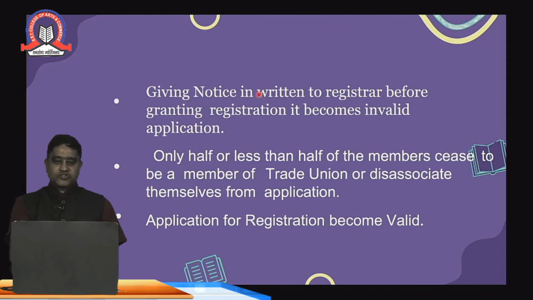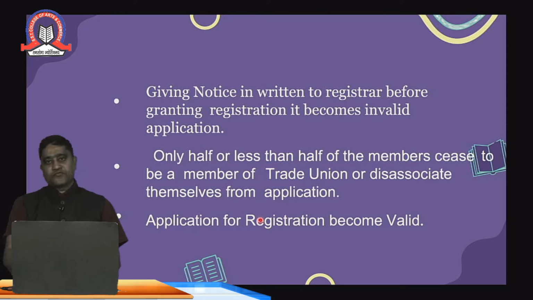A notice should be given in writing to the registrar before granting the registration. It becomes invalid if the notice has not been given by the workers to the company that they are forming their union, and this notice should also be given to the registrar of the trade union. If half or less than half of the members cease to be members of the trade union or dissociate themselves from the application, then in such cases also they should inform the registrar before they change their mind. The application for registration remains valid if they give that particular notice. If they don't give the notice, then the application becomes invalid.